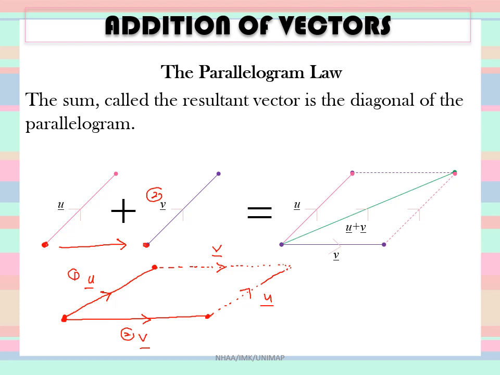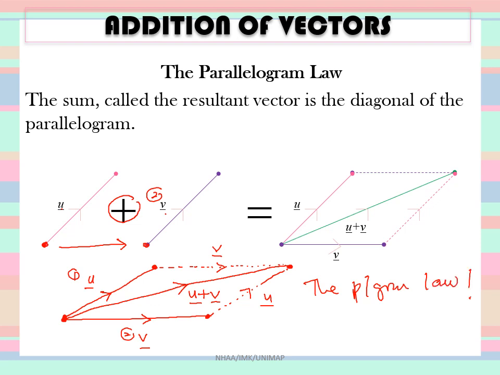If you want to know the resulting vector of the summation between vector u and vector v, it is the diagonal of the parallelogram, which is this. The arrow will follow from the initial, and this will be the terminal. So the arrow will be there. This is the resulting vector u plus vector v. Right? This is called the parallelogram law.